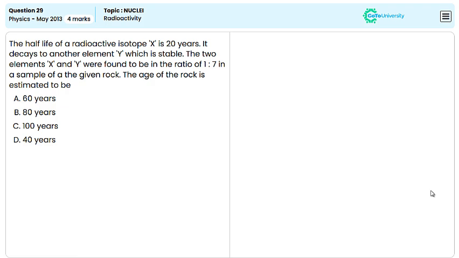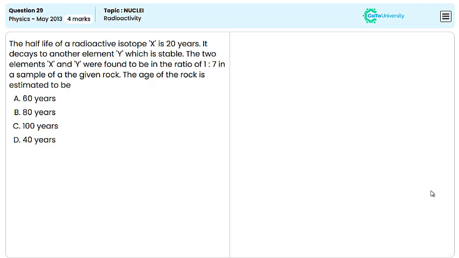The half-life of a radioactive isotope X is 20 years. It decays to another element Y which is stable. The two elements X and Y were found to be in the ratio of 1:2 in a sample of a given rock. What is the estimated age of the rock?